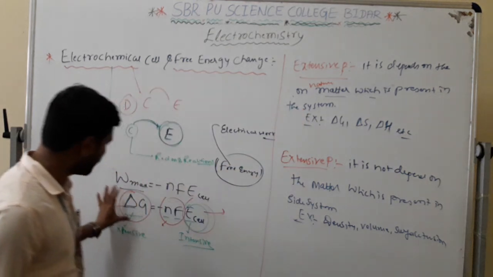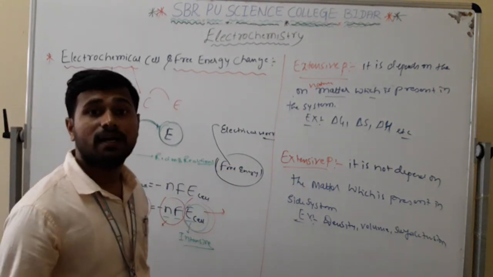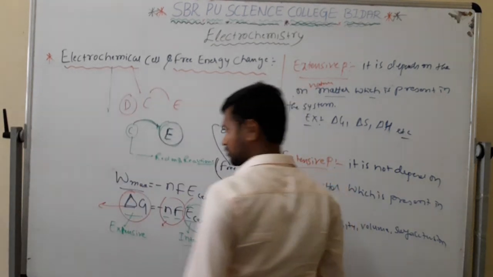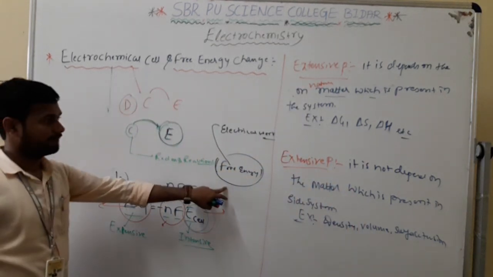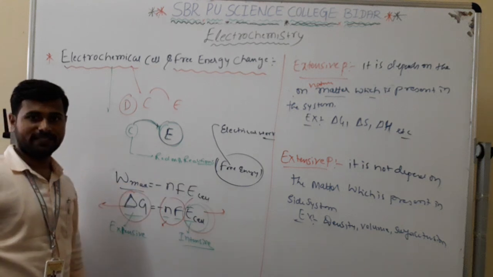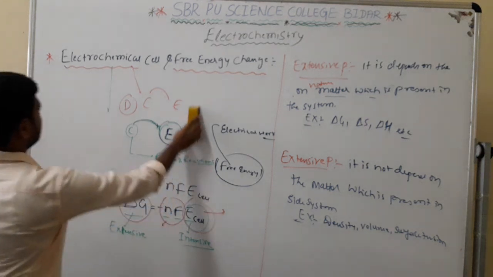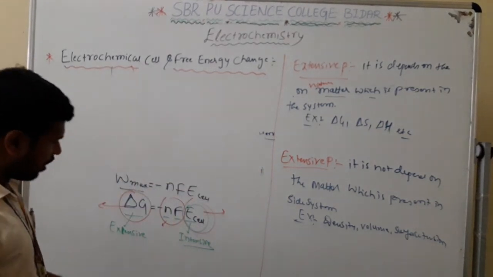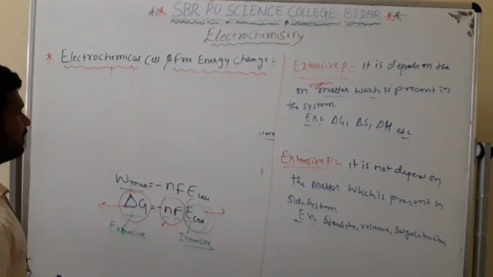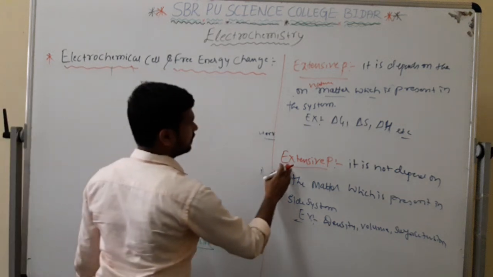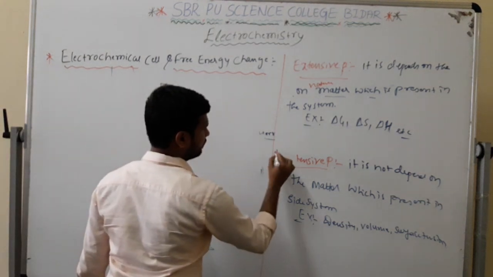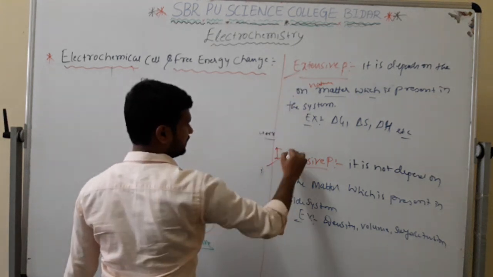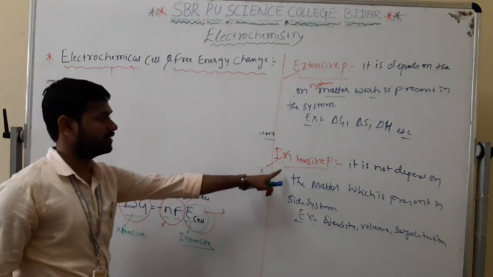By using this equation, I will tell you this is an extensive property. How? First, copy down this one, or take a screenshot. In this concept, how are we going to prove that? Sorry, this is intensive. This is intensive. This is extensive. Make a correction here: this is intensive.